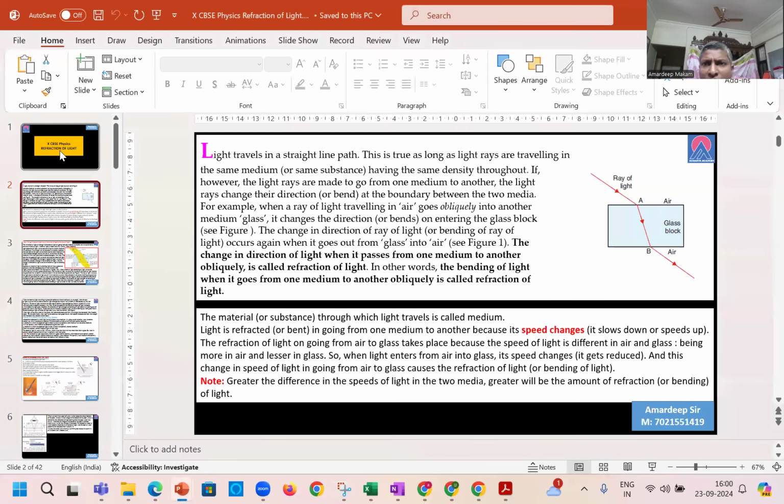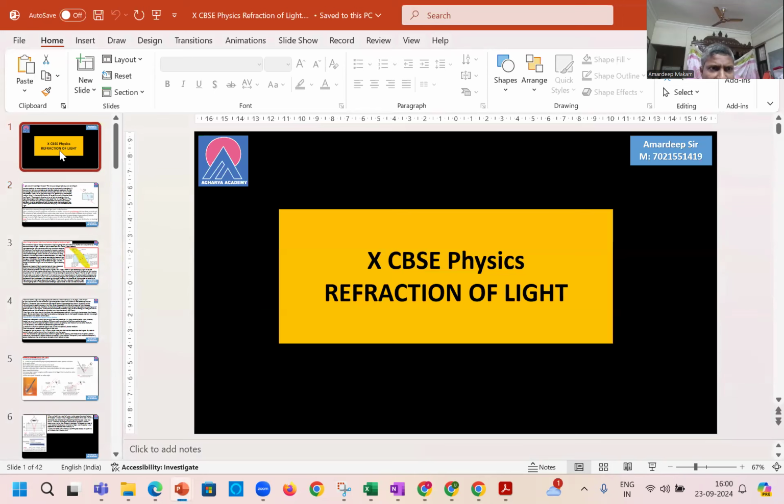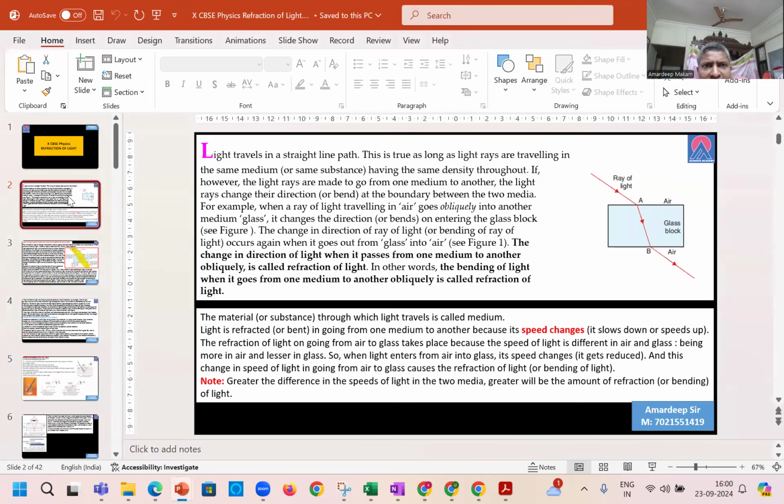Welcome to this session on refraction of light. Basically, refraction is a bending of light. This phenomenon involves bending of light. It happens especially when light travels from one medium to another medium.